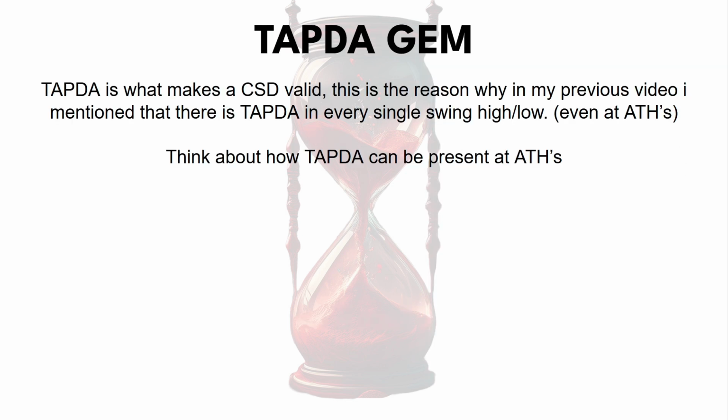So let's go over like a little Tapda gem for you lot. Tapda is what makes a CSD valid. This is the reason why, in my previous video, I mentioned that there is Tapda in every single swing high or low, even at new all-time highs. Now think about how Tapda can be present at all-time highs, meaning there is no previous trading or price action to the left of where price is at the moment. Now, I've already released this to the time vault, so if you want the answer, then you have to join there, because the stuff I have in there is very, very advanced compared to my YouTube lectures.